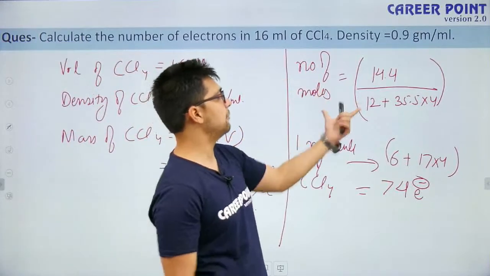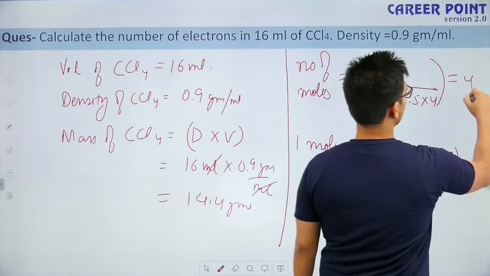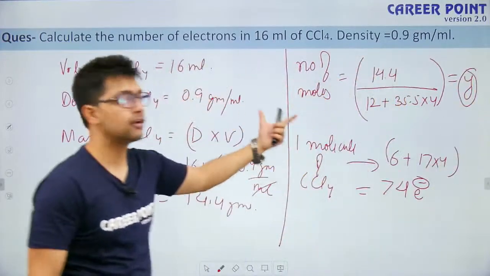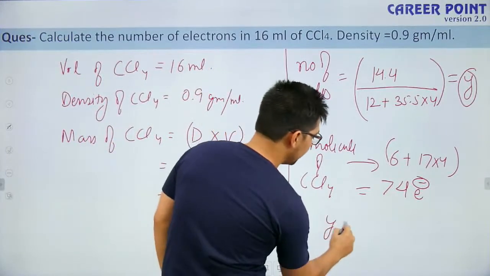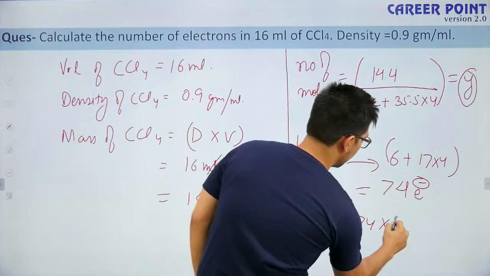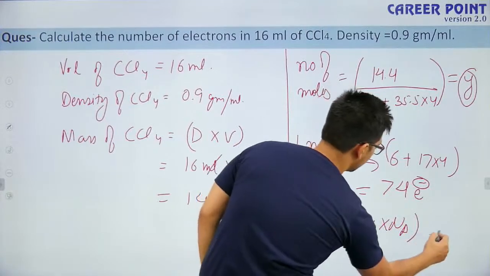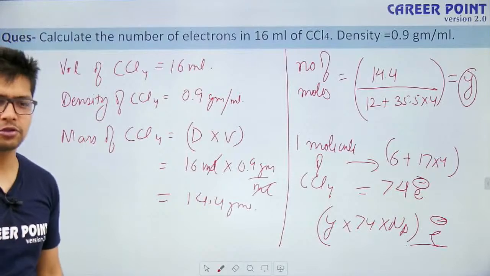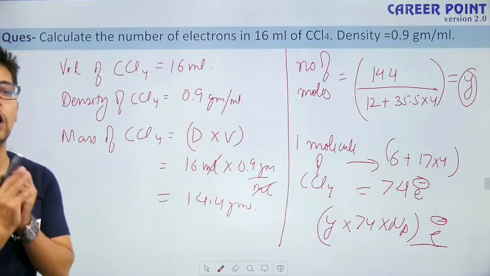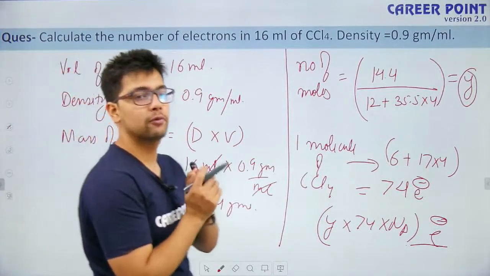Let's say I am having Y moles. So if there are Y moles of CCl4, again the same steps, the answer would be Y into 74 into Na. This is my total number of electrons. You have to do the calculations part. I am skipping that for now. And this is how we will solve these types of questions.